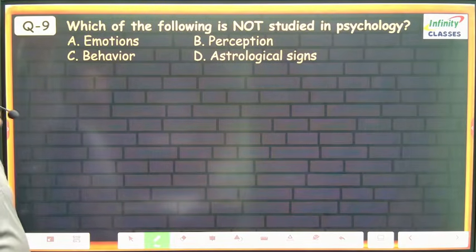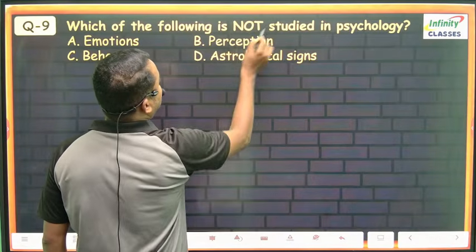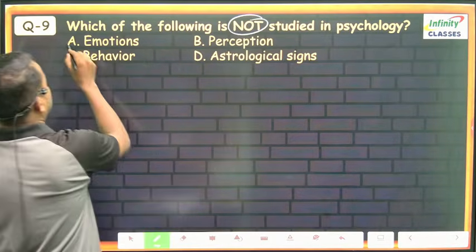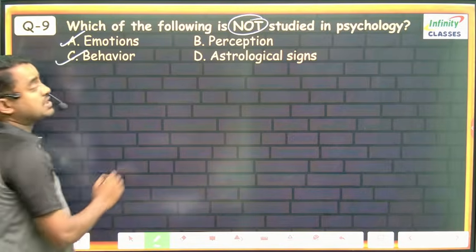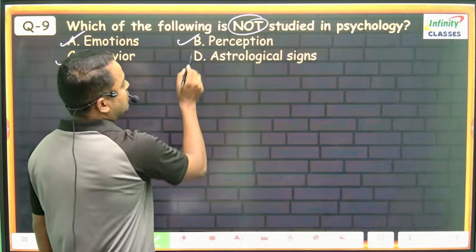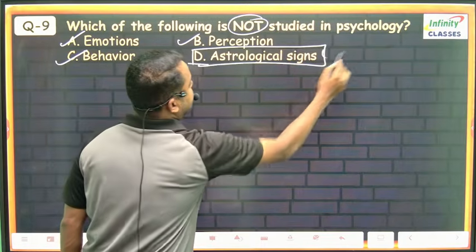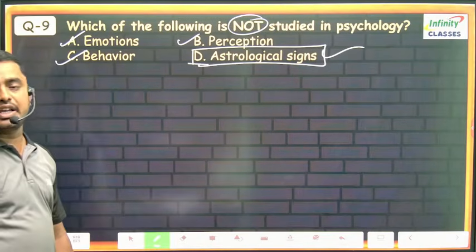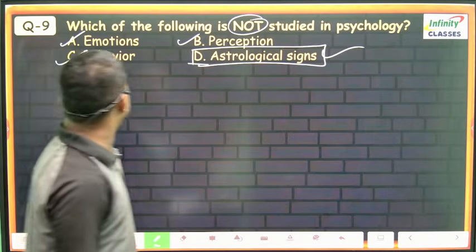Which of the following is not studied in psychology? Emotions, perception, behavior, astrological science. Not means what we will not study in psychology. Emotions we also study, behavior we also study, perception means understanding, we also study. We are not studying astrological science. So the correct option is D here. We cannot study astrological science in psychology.